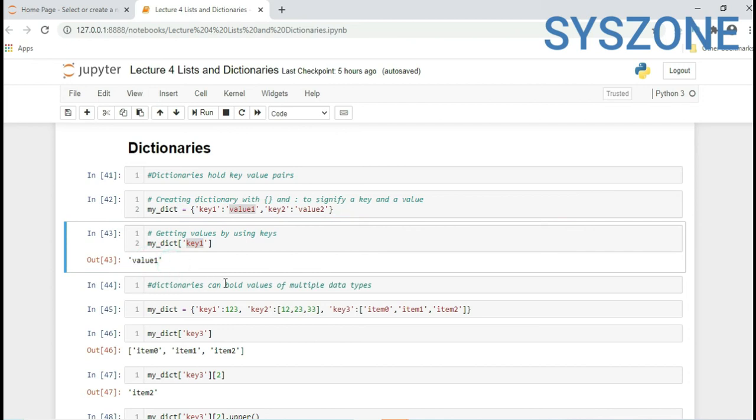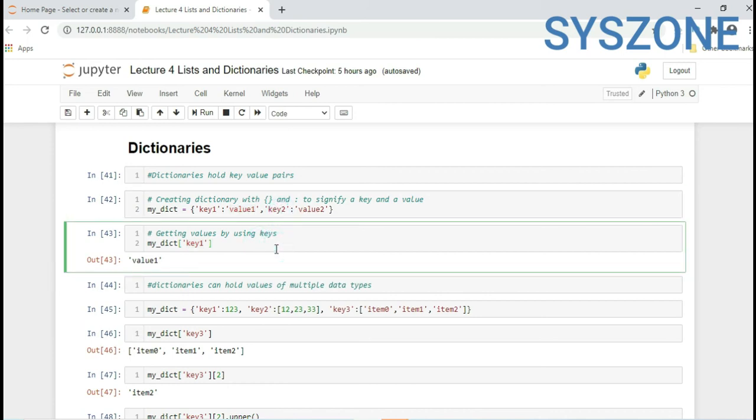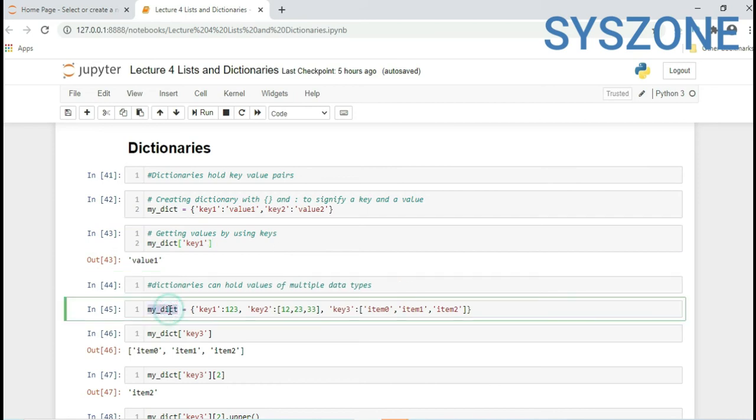A dictionary can also hold multiple data types, as we saw in the list scenario, where it can hold a string, a list, and an integer value also. Similarly, I have the same dictionary, my_dict. Inside it, key 1 has value 1, key 2 has a value in list format 12, 23, 33, key 3 has a value in string format. Here the value is in a list, but inside the list it is integer. Here also a list, but inside it is string.